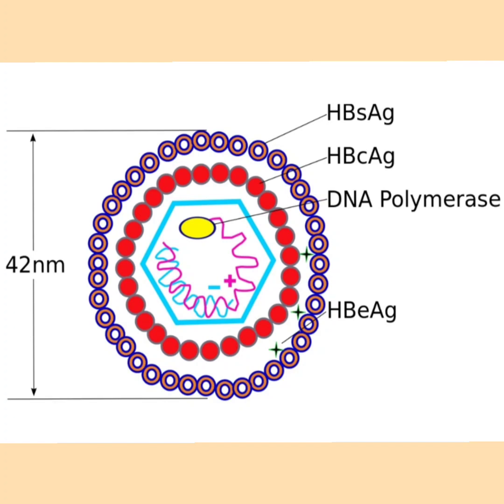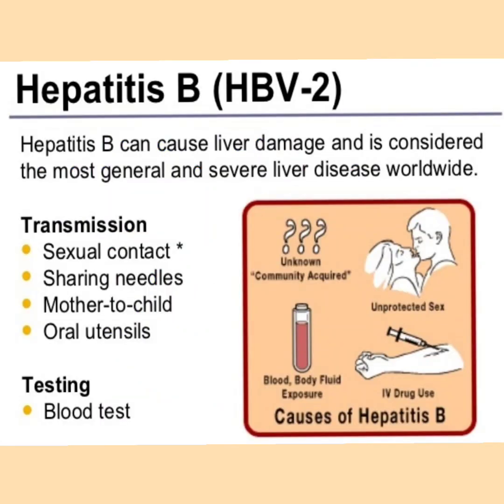Here you can see that it has different antigens that cause the infection in the host, like the HBsAg antigen, HBcAg, the HBeAg. It contains the enzyme, the DNA polymerase. Hepatitis B virus is the most common cause of liver damage throughout the world. How is it transmitted? It is transmitted through sexual contact, sharing of needles, mother to child infection or transplacental infection, and oral utensils. The testing is done by the blood test.